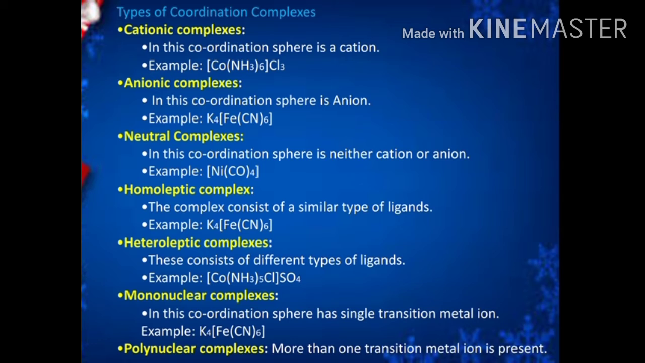Next one is mononuclear complex. The coordination sphere has a single transition metal ion. Here also we are taking the example K4[Fe(CN)6]. How many metal atoms are present? Only one metal atom, that is Fe only. So that is a mononuclear complex. Another type is polynuclear complex. If more than one transition metal ion is present in the coordination sphere, it comes under the category polynuclear complex.